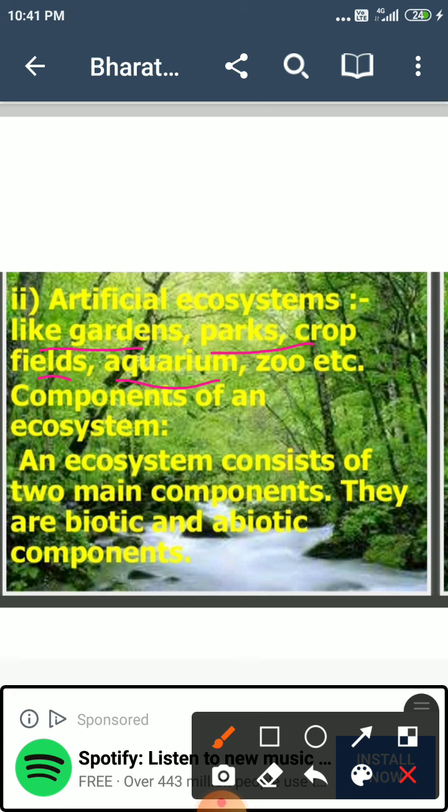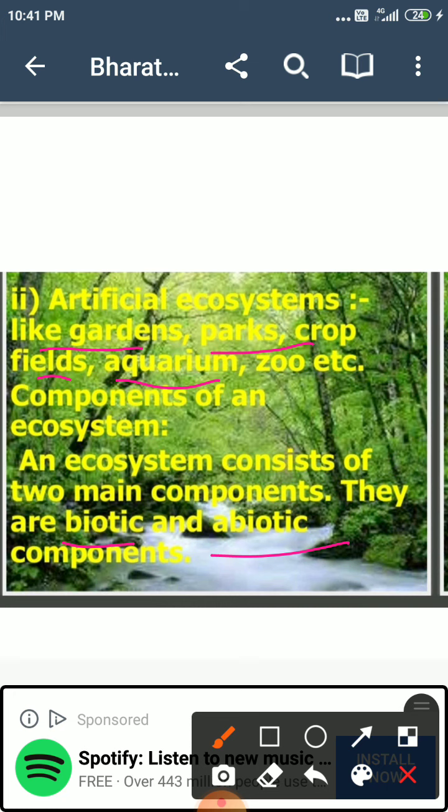Get it? So these are the two types of ecosystem we can say: the artificial ecosystem and the natural ecosystem. Get it? Okay, now an ecosystem is made up of two main components, biotic and abiotic.